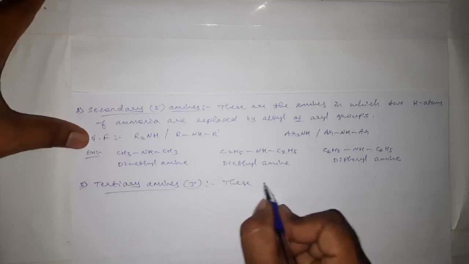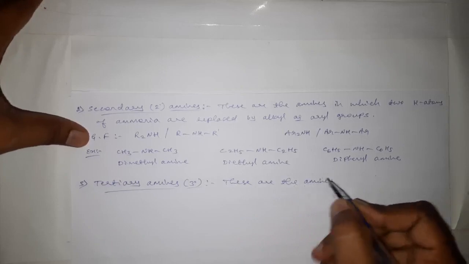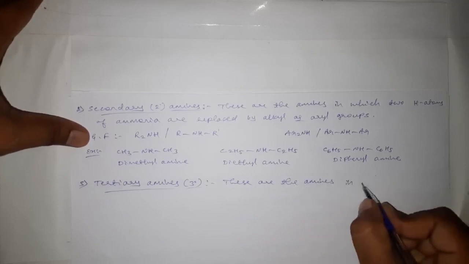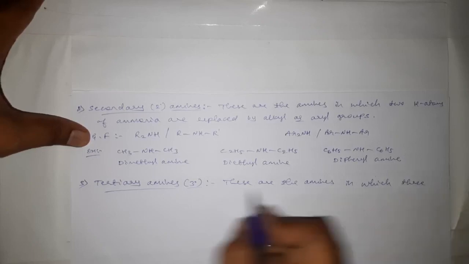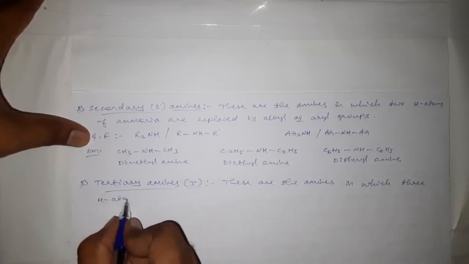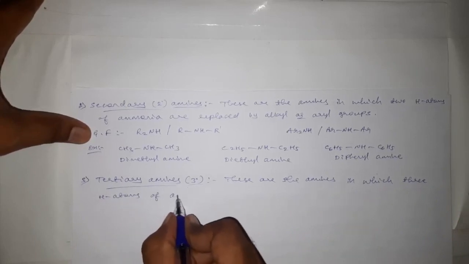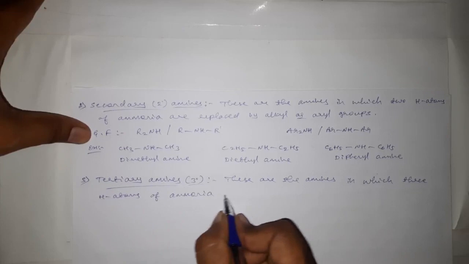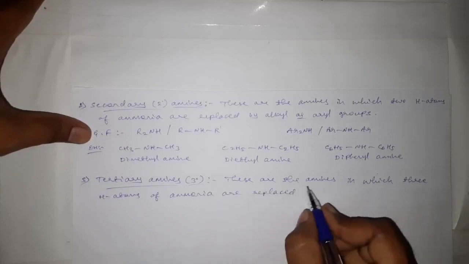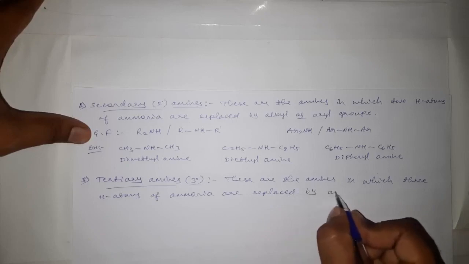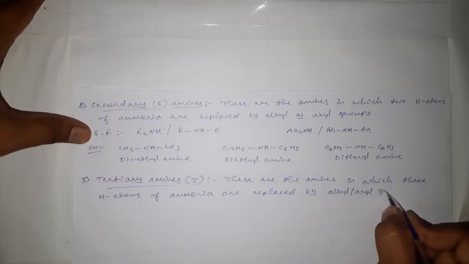These are the amines in which three hydrogen atoms of ammonia are replaced by alkyl or aryl groups.